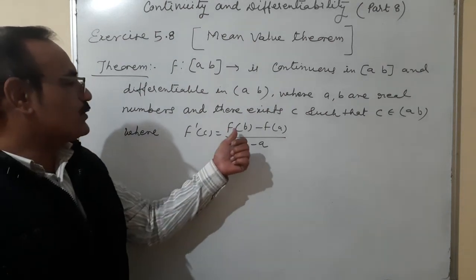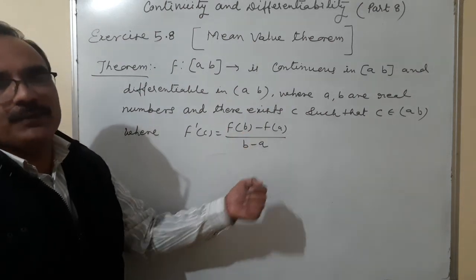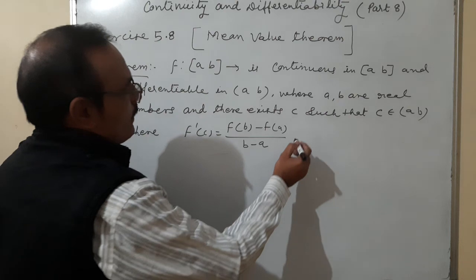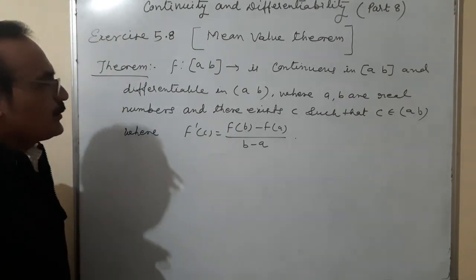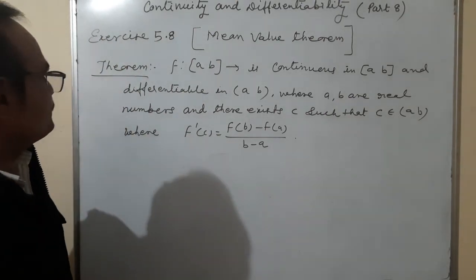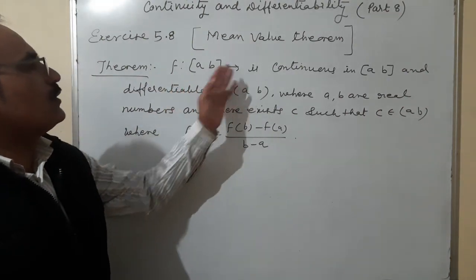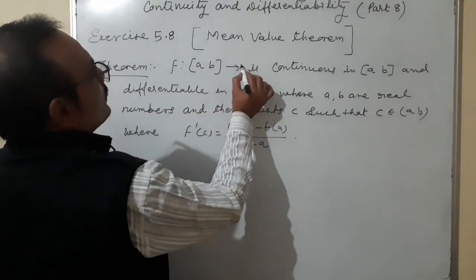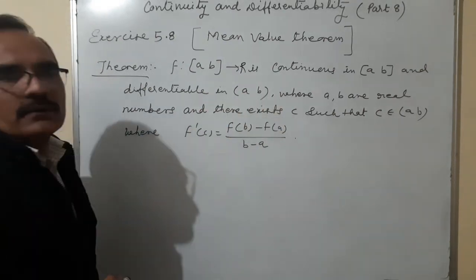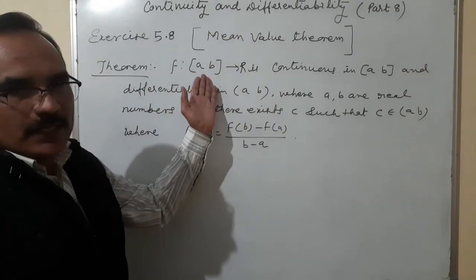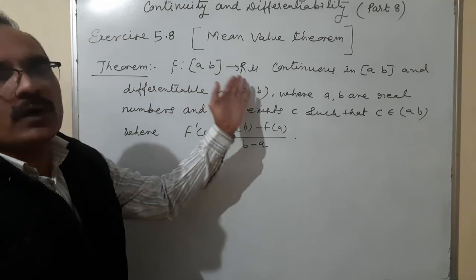f dash c is equal to f of b minus f of a upon b minus a. Okay, this is the statement of the mean value theorem. What is the mean value theorem? The function f from [a, b] to R, the domain is the closed interval [a, b] of real numbers, to R.